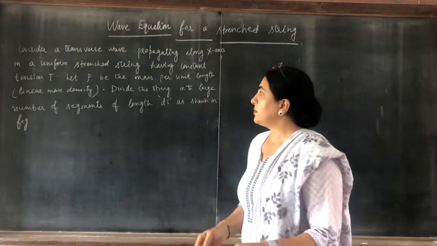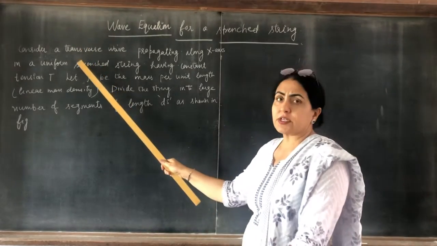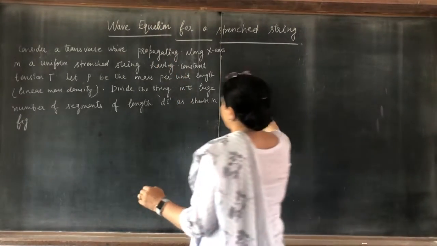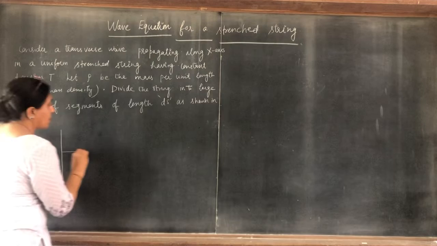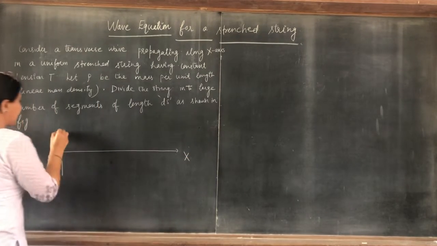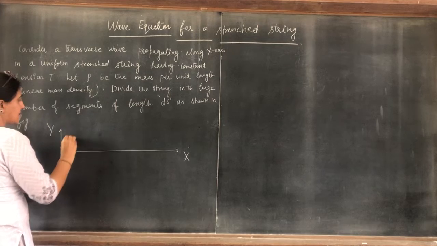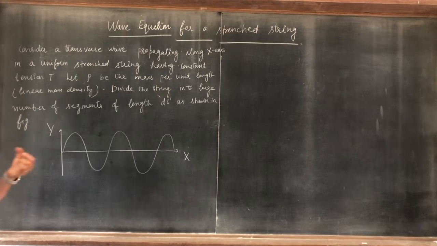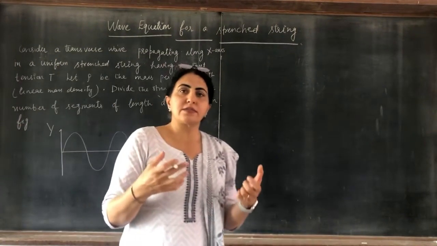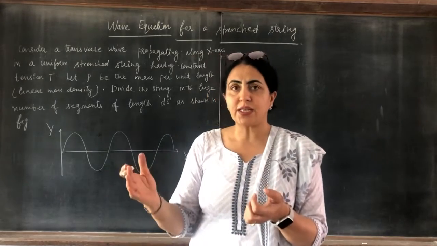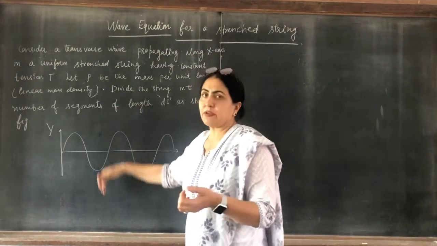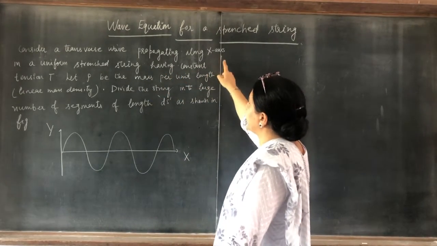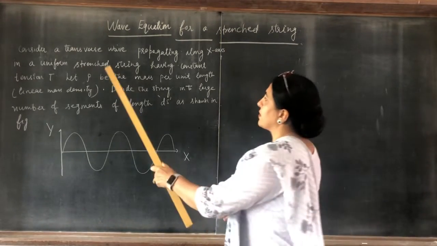For this, for example, we take a transverse wave. First consider a transverse wave propagating along the x-axis. So this is x, this is y. The transverse wave is propagating in this way, in a stretched string. When the string is stretched, there is also a change in length and a vertical displacement. Clear? So consider a transverse wave propagating along the x-axis in a uniform stretched string.